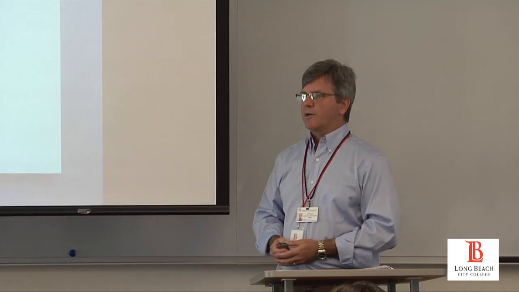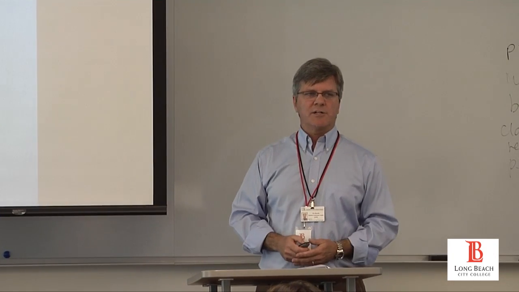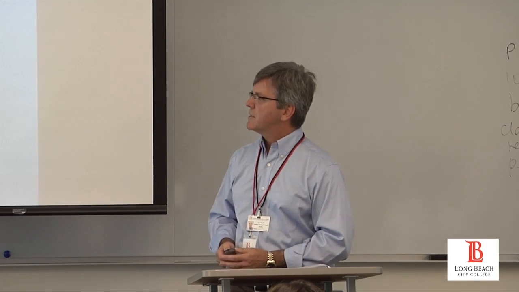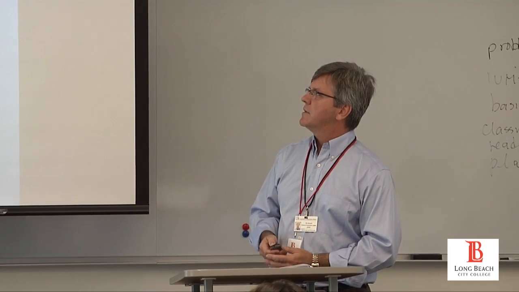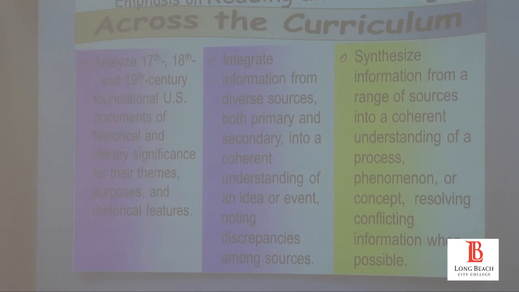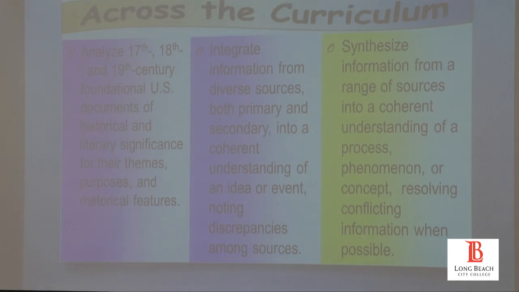So in history class, we want our kids grappling with primary and secondary sources, knowing the difference and the reliability of those two things. And then in science, we wanted them to grapple with different sources of information, and again, looking at resolving people who have conflicting points of view on the same issue whenever possible. Are they just apparent or are they real?